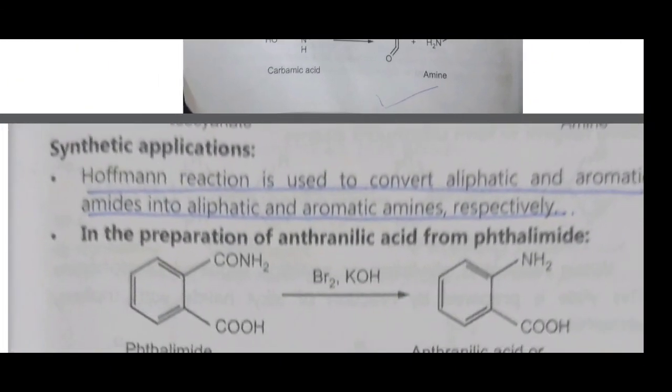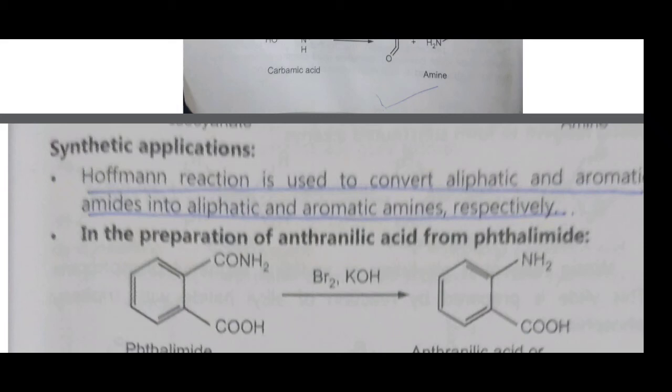Then synthetic application of Hofmann reaction. Hofmann reaction is used to convert aliphatic and aromatic amides into aliphatic and aromatic amines. You remember that amide means the CONH2 group and amine means any R or Ar attached to the NH2. Therefore, the first application is in the preparation of anthranilic acid from phthalimide.